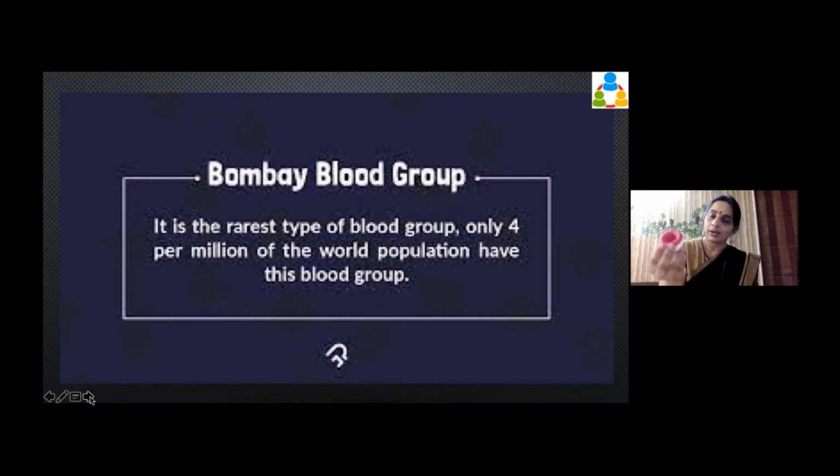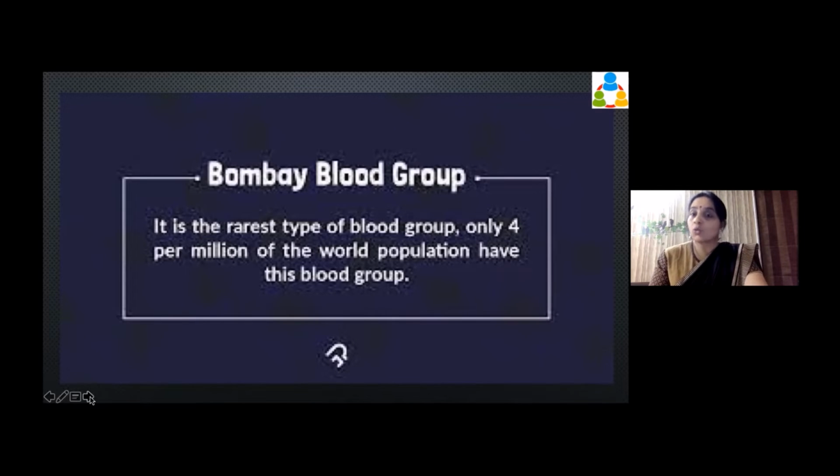Okay. Now the problem with the Bombay blood group, does anybody know what the problem is? It is one of the rarest blood groups, and they discovered it when some of the people who were called O negative were given O negative blood, but they still had a reaction and passed away.